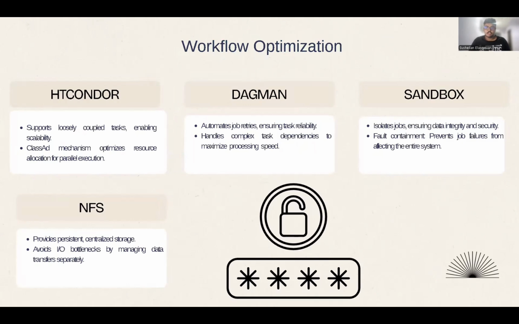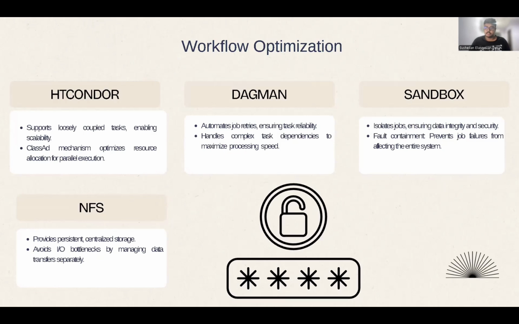So HTCondor enables us to run tasks independently across multiple hosts. The loose coupling allows the system to scale efficiently. It provides better flexibility compared to systems like Slurm or MapReduce, which are more rigid in their execution. HTCondor's ClassAd mechanism ensures that tasks are assigned to the right resource for parallel execution, which ensures efficient processing.